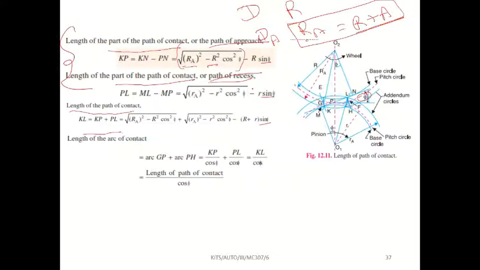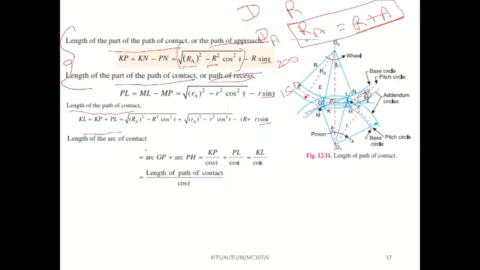Sometimes they will ask you to find the path of approach, path of recess, and then path of contact. So first find the path of approach, then find the path of recess, then add both answers. For example, if you get 200 here and 150 here, add both and you will get 350. That is the answer for the total path of contact. So remember this one formula. From it you can get the other formulas.